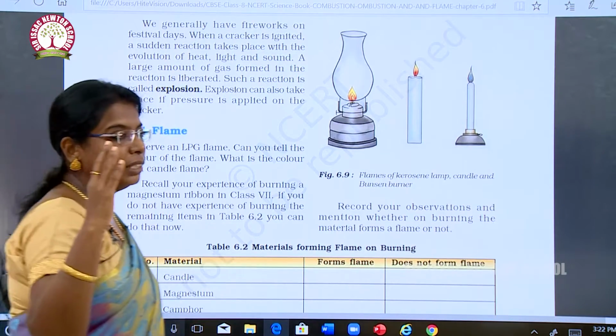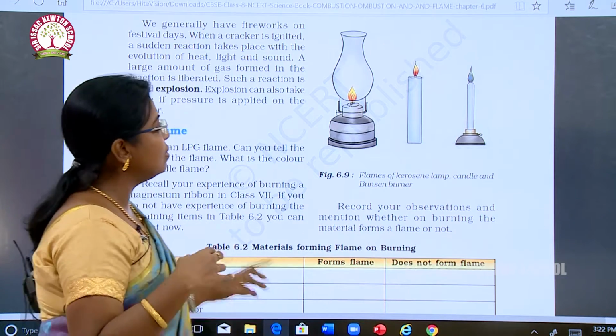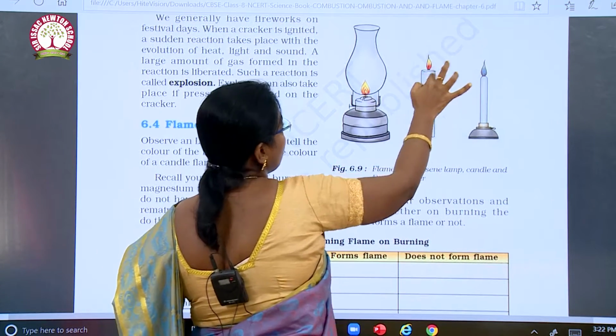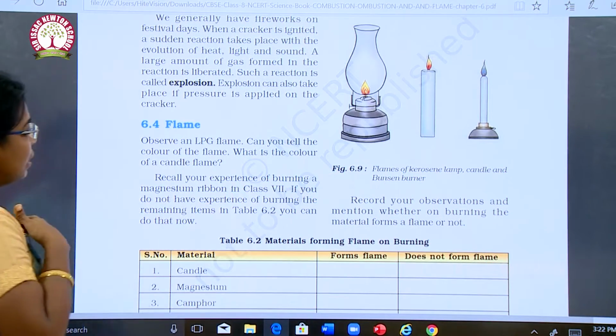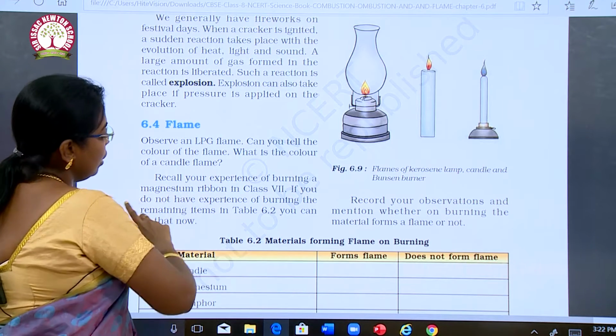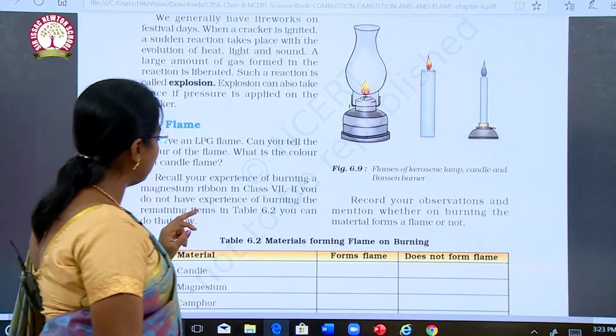So far we have seen what is combustion, and now we are going to see what a flame is. Okay, so see here, this thing is a flame. This orange thing is a flame. Observe an LPG flame. Can you tell the color of the flame? What is the color of the candle flame? Recall your experience of burning magnesium ribbon in class 7. You have not experienced burning the remaining items.